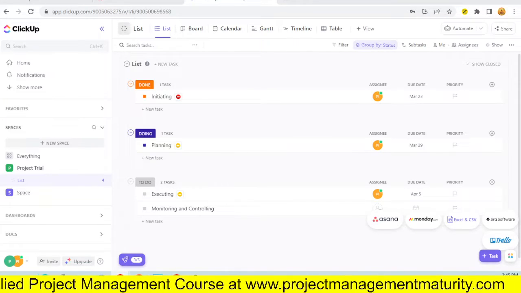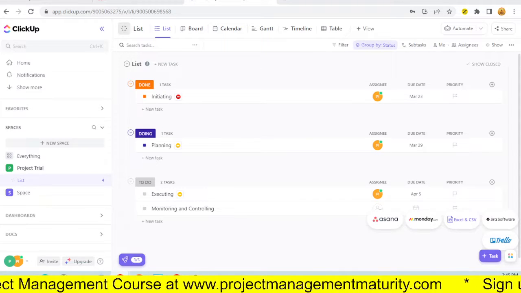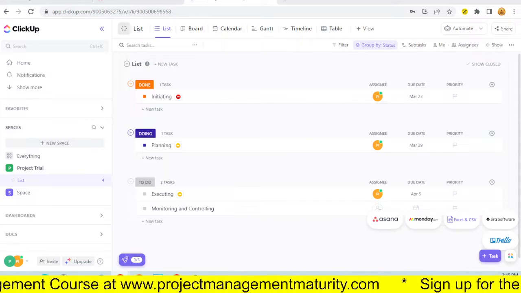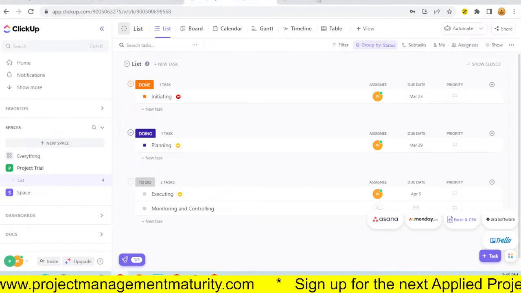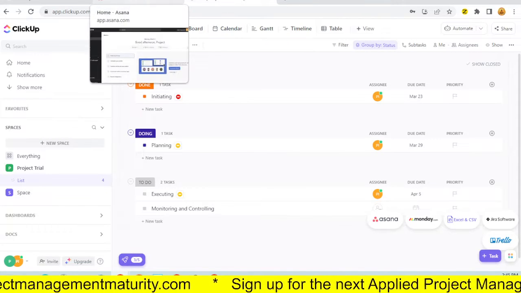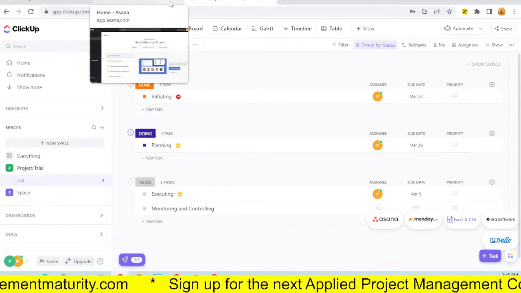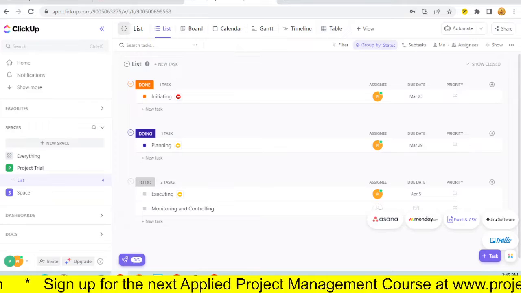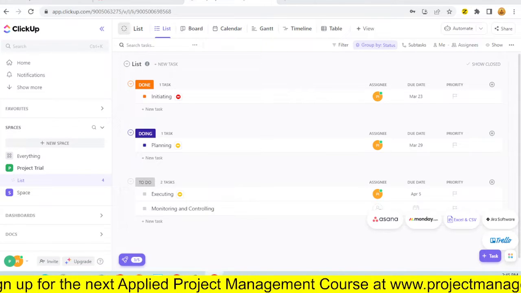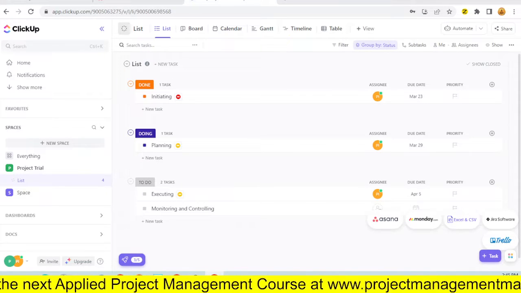Okay, well, that was a live view of me getting into these tools for the first time. I've not used any of these tools. Some of my clients use some of these. One of my clients used to use Asana, another one now uses Clickup. But it's my first encounter actually using them.